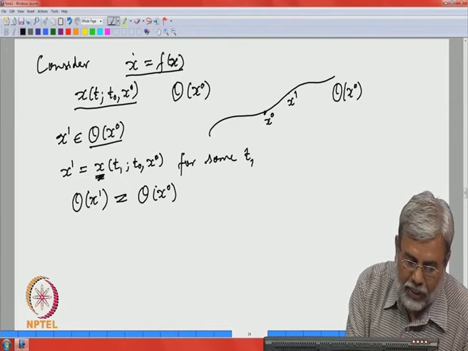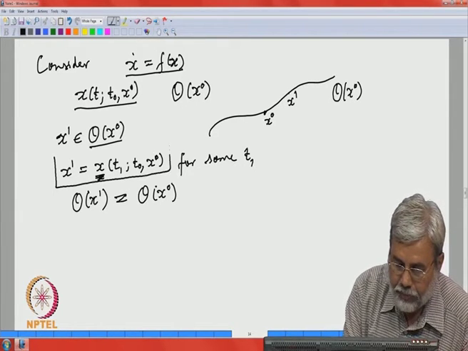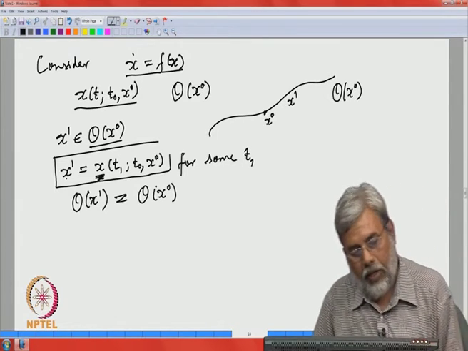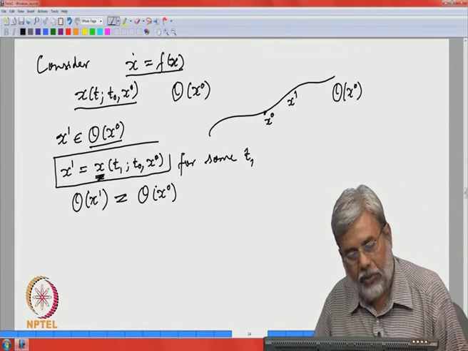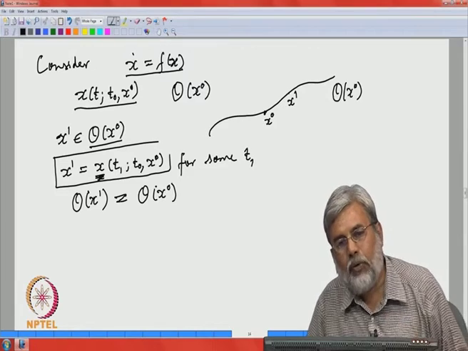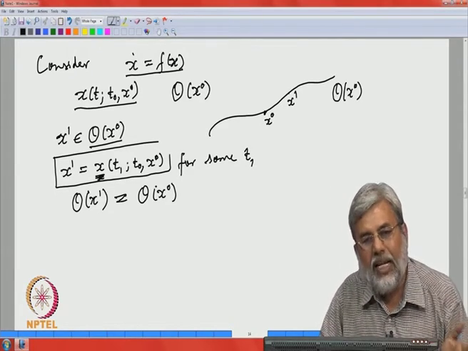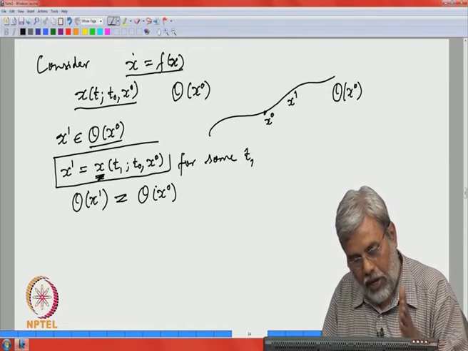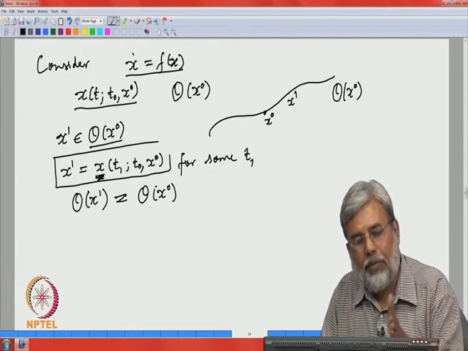You interpret this as the solution taking the value x 1, that x 1 is given to us at time t equal to t 1, and by uniqueness there is no other solution, that is the only solution passing through x 1 at given time t 1.